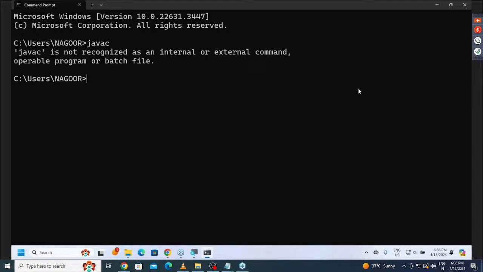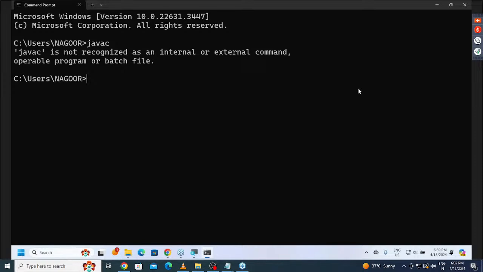If I click the enter button, you get some message; I'll explain why that message comes. The operating system is taking the javac command and wants to execute it. To do that, first it must know the location where javac is available. When the operating system knows the location, it will go to that location and search for the javac command. If it is available, then the operating system will execute it. So the point is: to execute the javac command, first the operating system must know the location where javac is available.